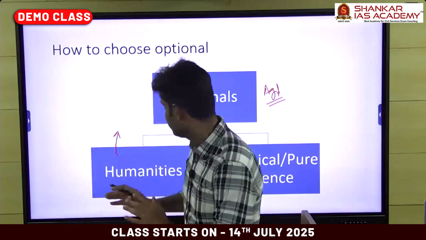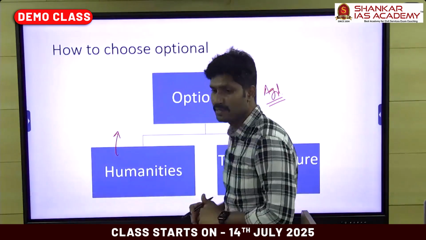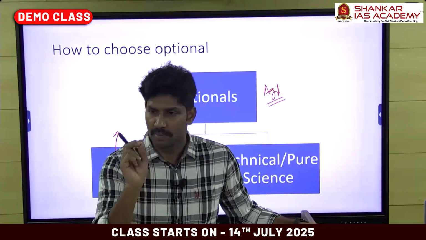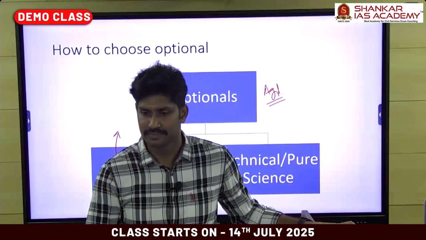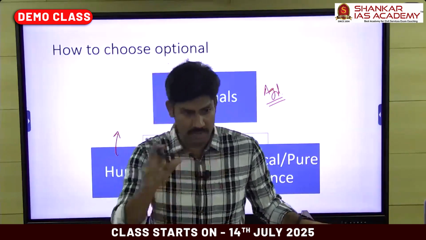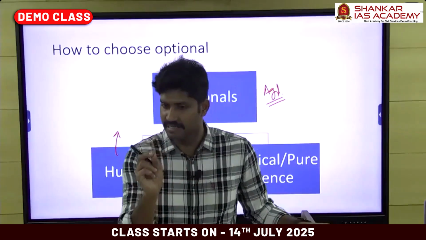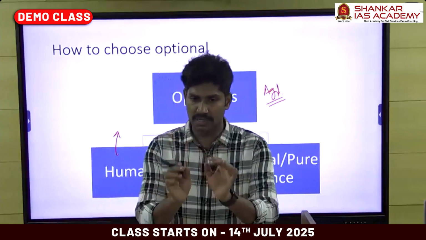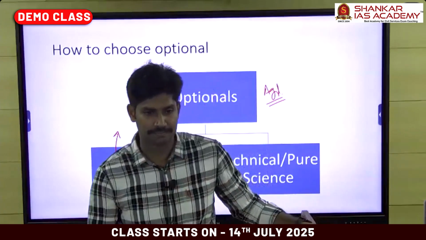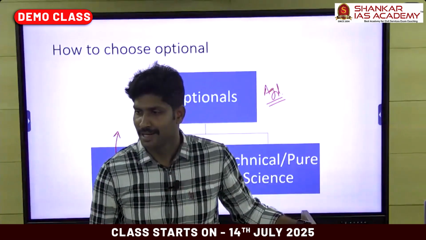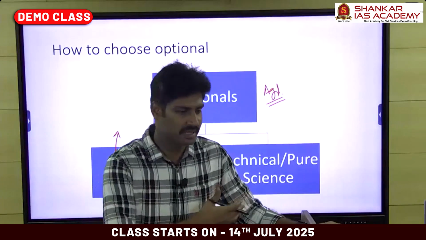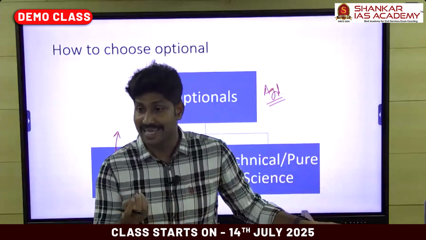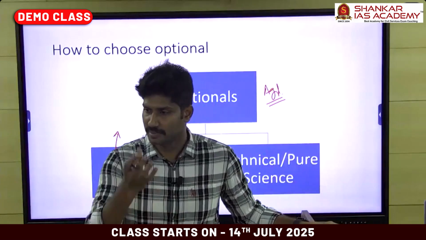But in the case of pure science or technical papers, you have to memorize every content. Every topic in the syllabus is important, right? So we have to cover the whole syllabus. We cannot leave any single topic in the syllabus. Every topic is important. So you must have proper notes for each and every word in the syllabus. And you have to memorize it. And in many topics in the pure science area, in botany or agriculture, the scientific names are important. So you need to memorize the scientific names.